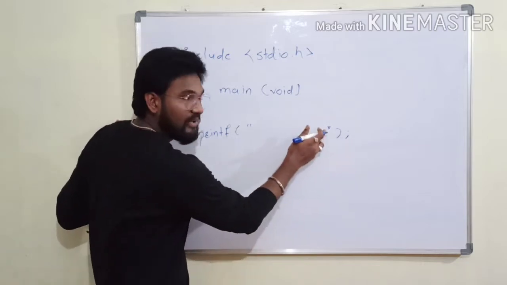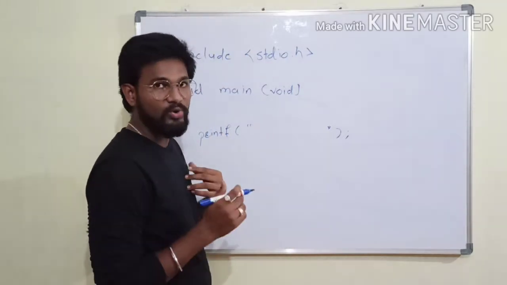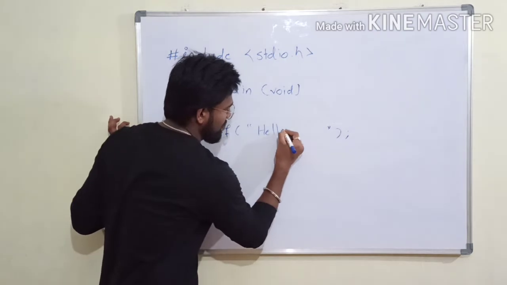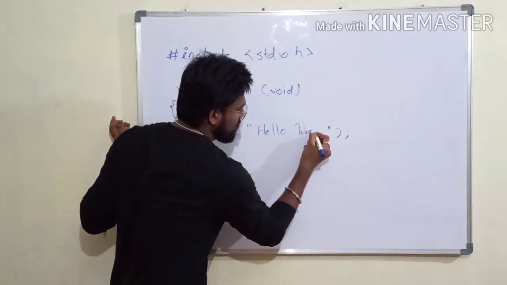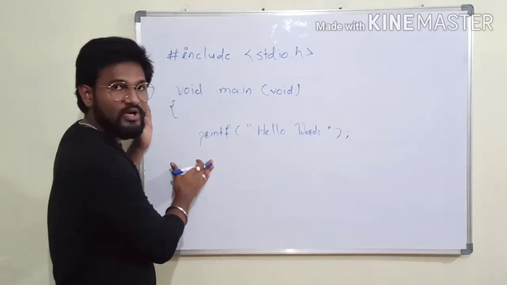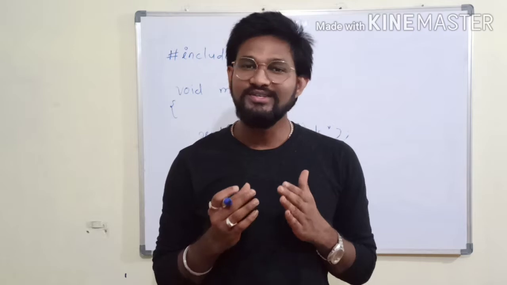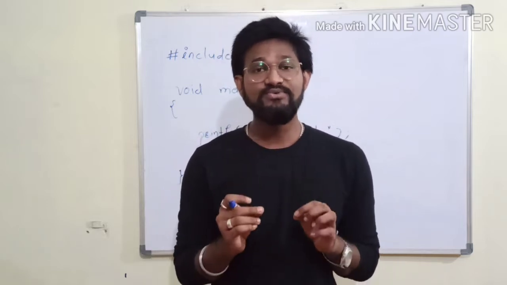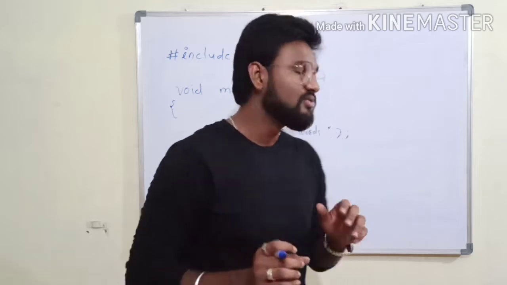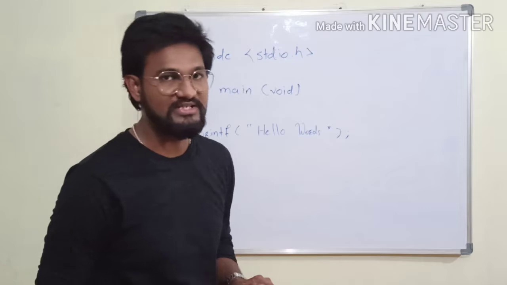Inside these double quotes, you can write whatever you want to print. So what do you want to print now? Hello world. I just write here hello world. So if I write hello world, this program prints hello world on your monitor. That is so easy. If you want to learn C programming, it's too easy. You just need to believe in yourself that the C language is totally easy. So no need to worry about it. If you see this hello world program, it is an easy program in C language.